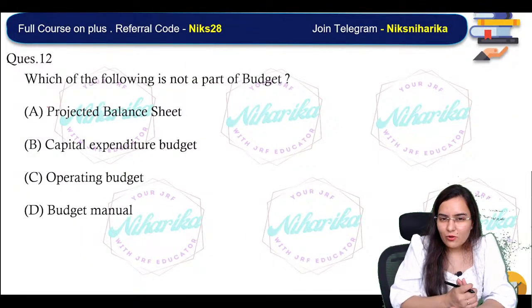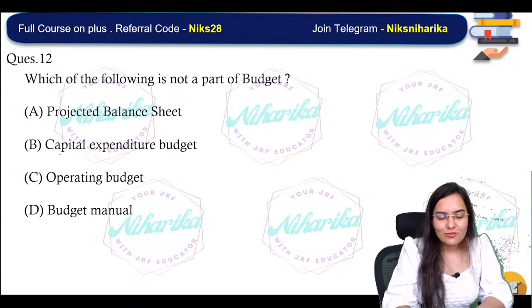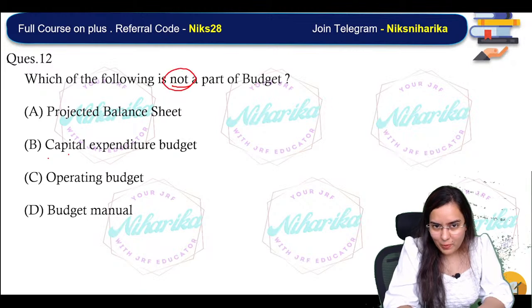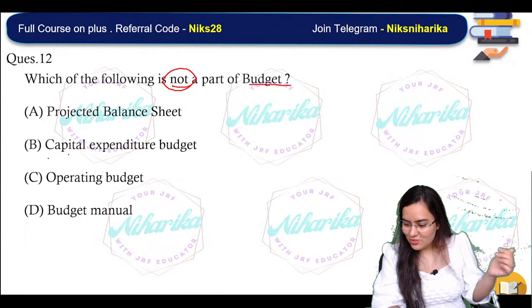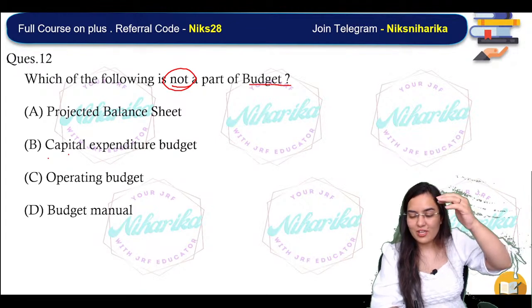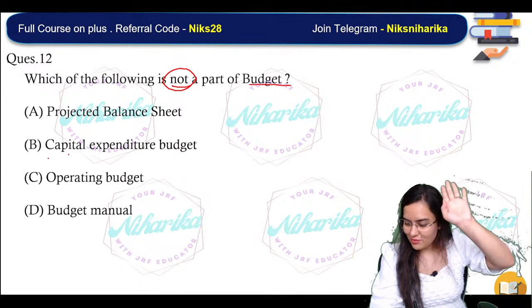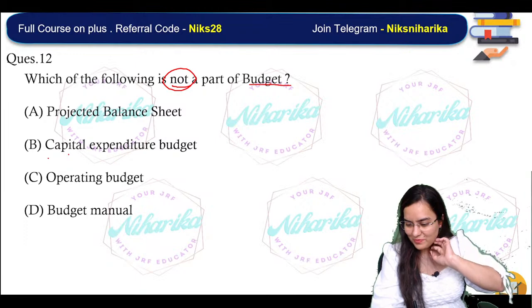Which one is not a part of budget? This is a very interesting question. Very interesting. This one, question 12. Which one is not a part of budget? CPP is historic cost into PI today upon, divided by date of conversion. Very nice. Superb, superb.